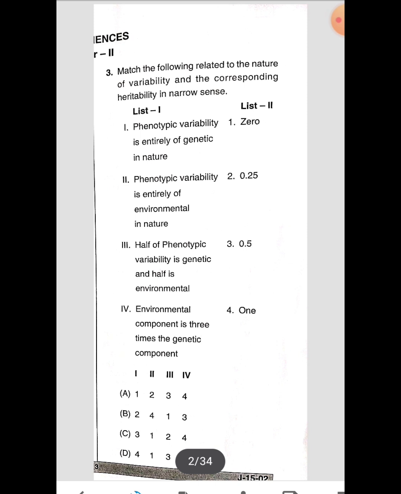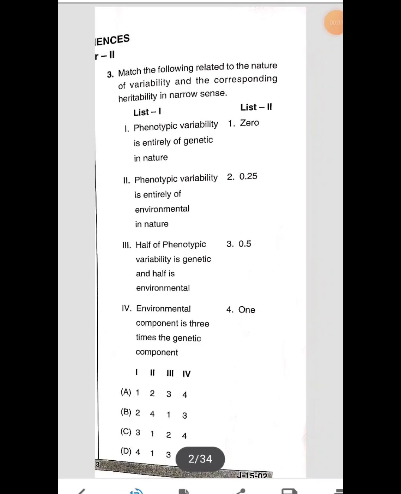Match the following related to the nature of variability and the corresponding heritability in narrow sense. Here two lists are given. We have to match them according to the correct sequence.